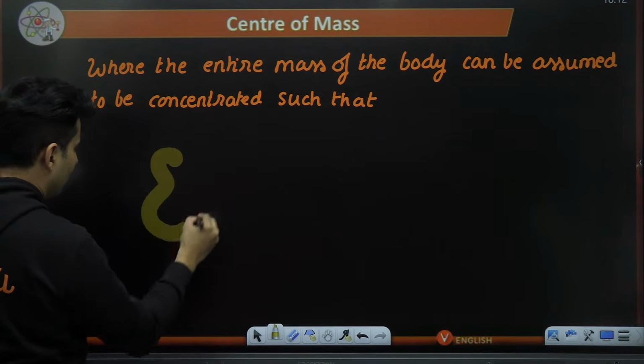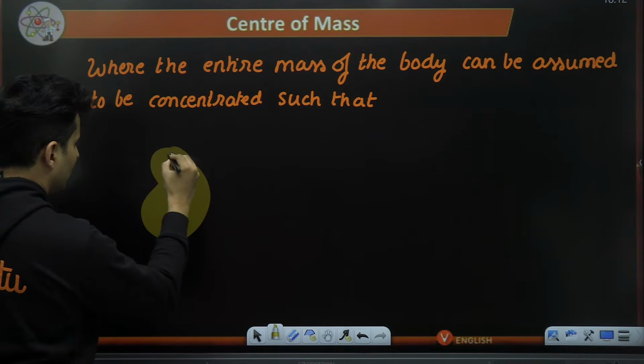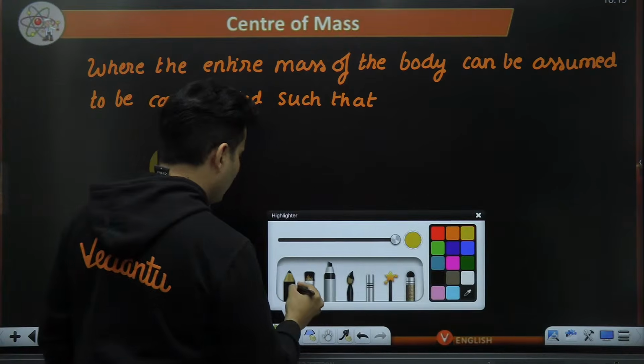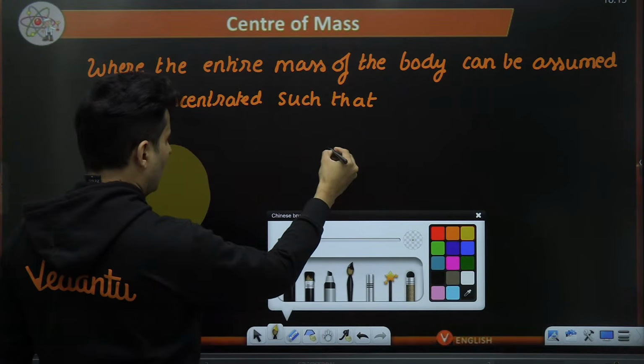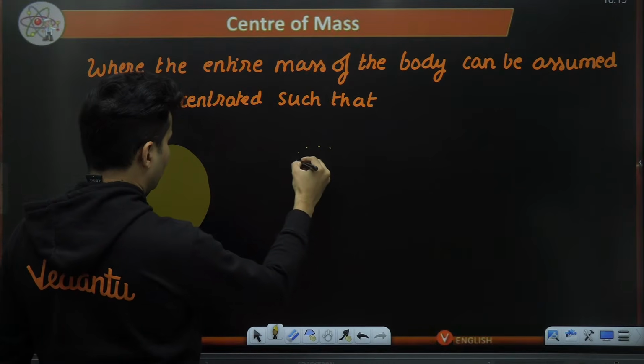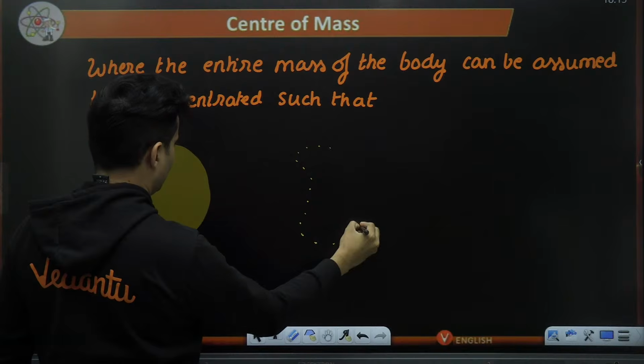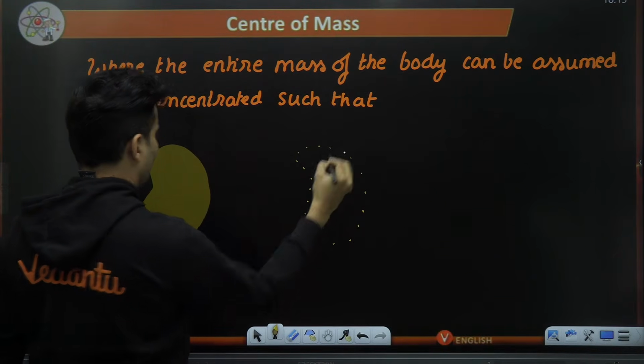Imagine this is our body. I have just taken this random shaped body. So if I just draw the outline of that particular body, it will probably look something like this.